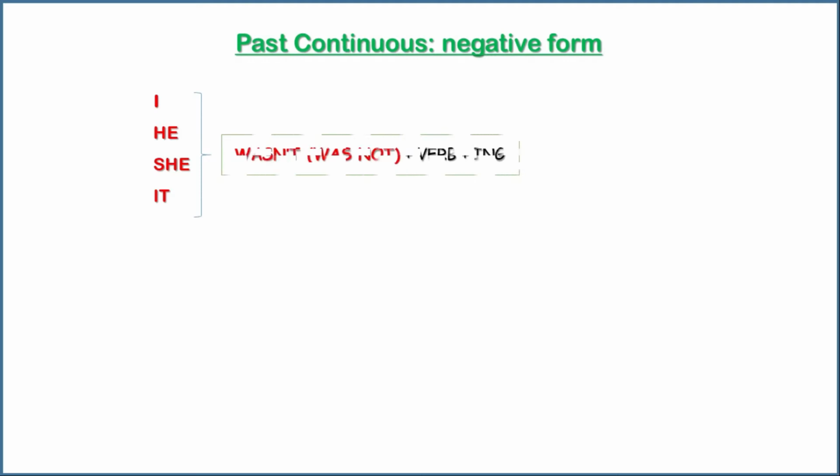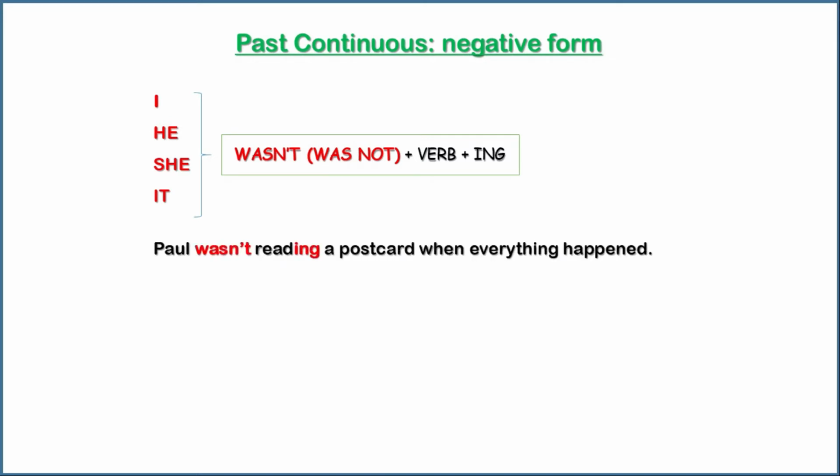Past continuous, negative form. I, he, she, it, plus wasn't or was not, followed by the verb with ing. Paul wasn't reading a postcard when everything happened.